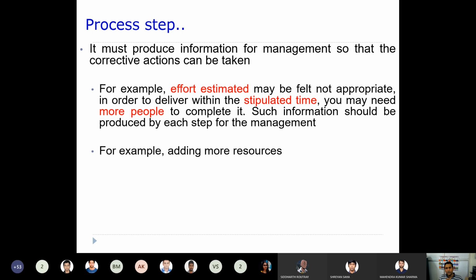This sort of information should be generated, and then the management will take corrective action. Maybe more resources will be added to that step so as to finish the task. Otherwise the software will fail. So whether you need more resources, this sort of information should be generated from each and every step.